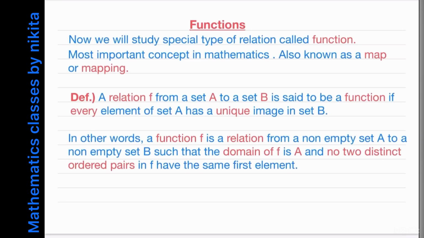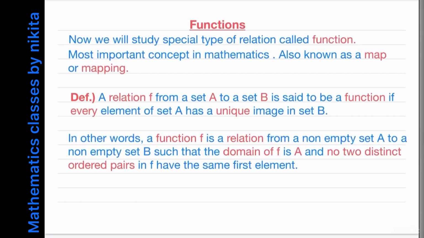Now first of all, note that function is a special type of relation. Okay, so we can say that every function is a relation, but the converse is not true. That means a relation need not be a function. So only special kinds of relations are said to be functions. So let us see exactly what is a function. So note one thing, that functions are also known as map or mapping. Okay, so let's see the definition of a function.